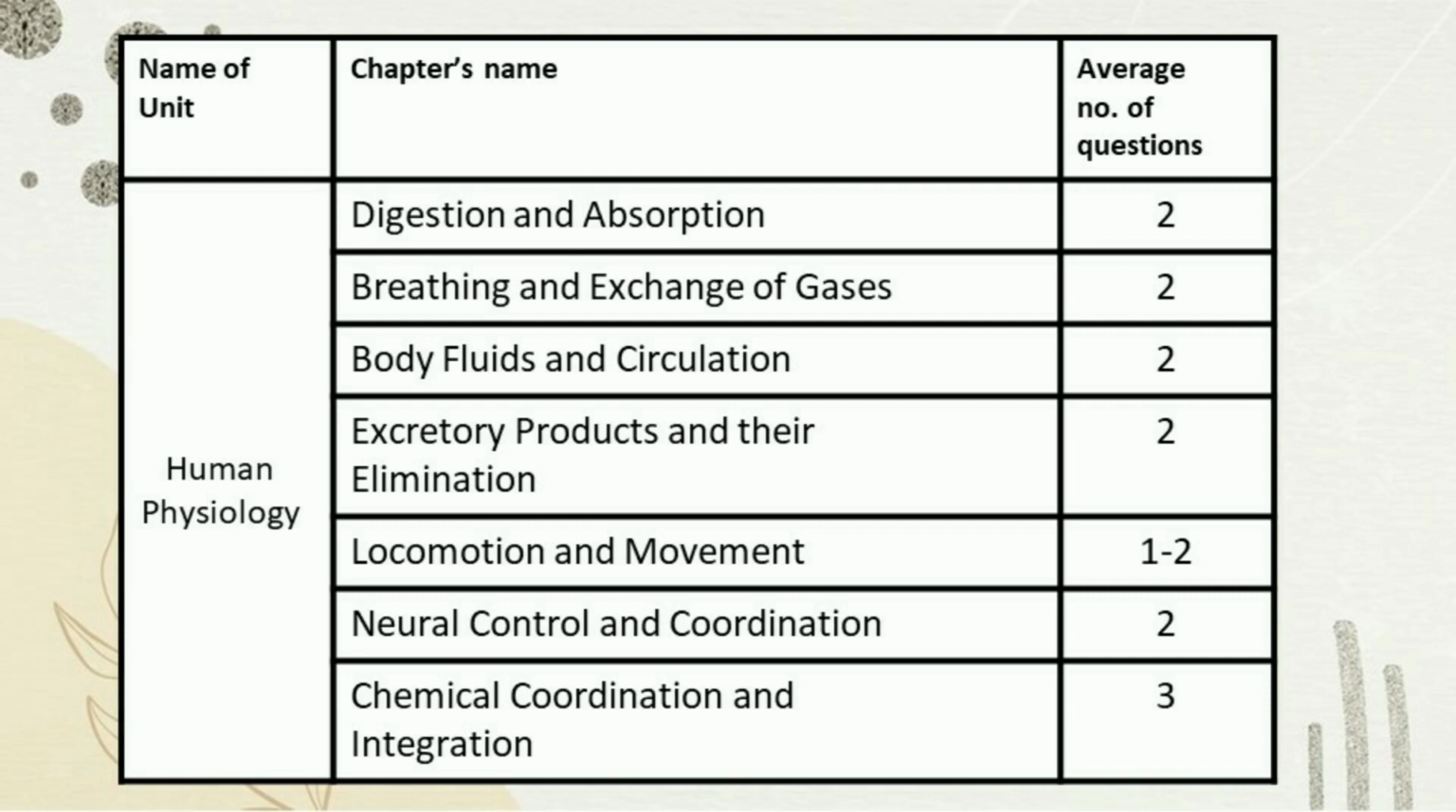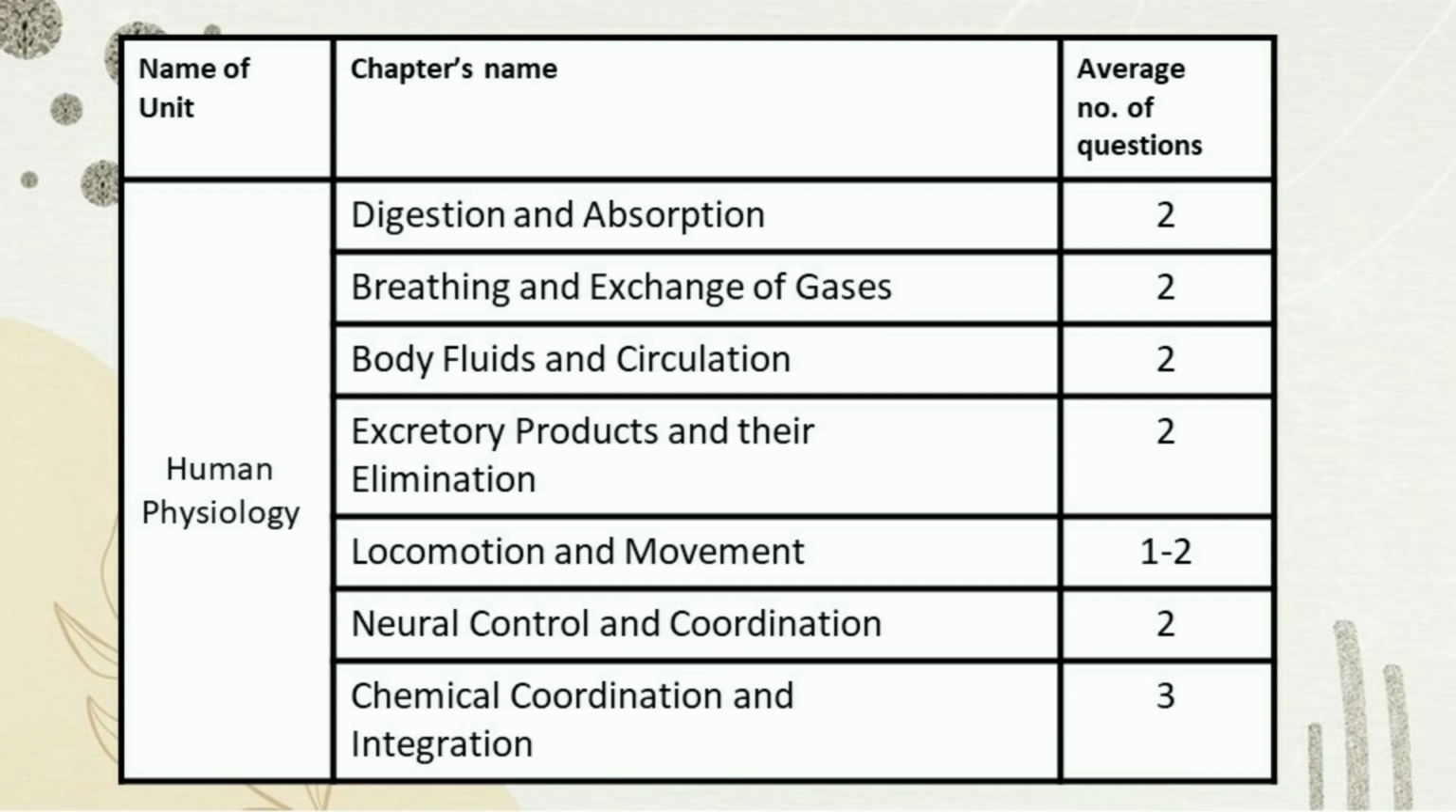Around 1 to 2 questions are asked from this chapter, and the important topics are sternum and ribs and synovial joints. If in case you want to read it more, we have got disorders of muscular and skeletal system and muscle contraction, not to miss. Next chapter is neural control and coordination.